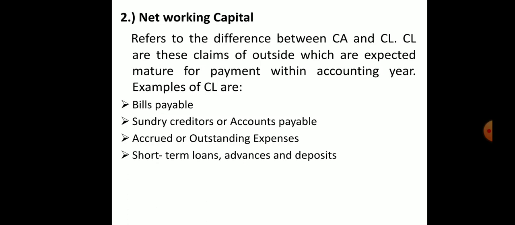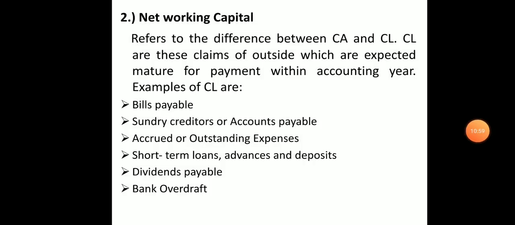If we borrowed any short term advances or loans from others, we have to pay that, so the company has to pay. Then dividend payable: we have to pay dividend to the shareholders, and that comes under current liabilities. Bank overdraft: if the company account has, say, 20 lakhs, but we have borrowed 21 lakhs, that is called bank overdraft.